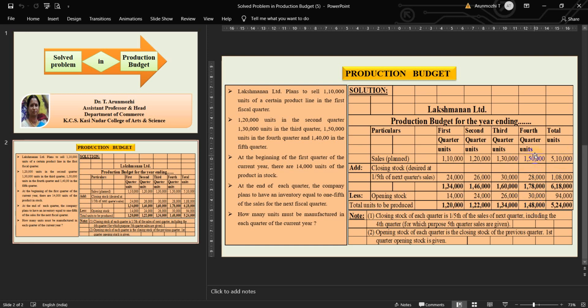With that, what the question asks is how many units must be manufactured in each quarter. So 1,20,000 units are to be produced in the first quarter. Second quarter it is 1,22,000. Third quarter it is 1,34,000. Fourth quarter it is 1,48,000. And the total units to be manufactured is 5,24,000. Hope you understood this production budget.